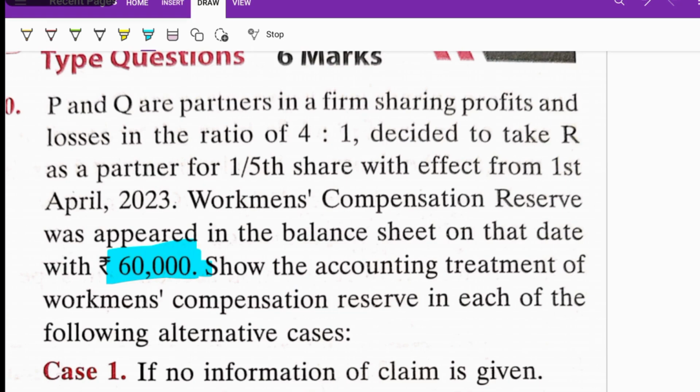The new partner cannot be included. What is their old profit sharing ratio? 4:1. If no information of claim is given, directly you can distribute to the partners in their profit sharing ratio.